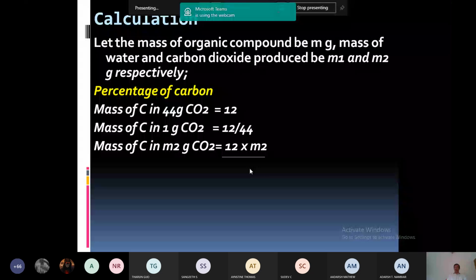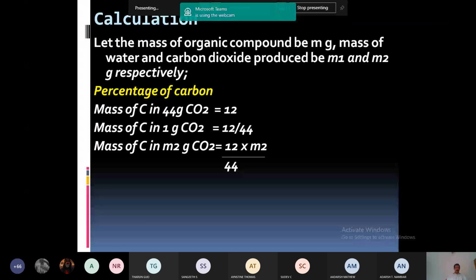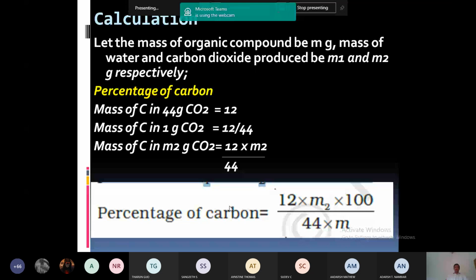Did you understand the calculation? Is it clear? If you have any doubt, ask it and make it clear. Okay, I think it is clear to you. 12 into M2 means it is the carbon dioxide produced, into 100 divided by 44 into M. M means it is the mass of organic compound taken.